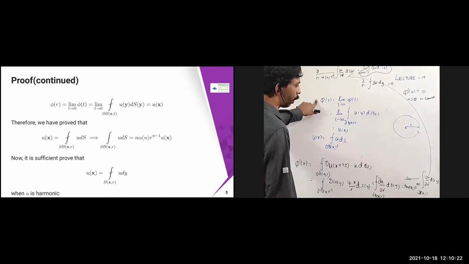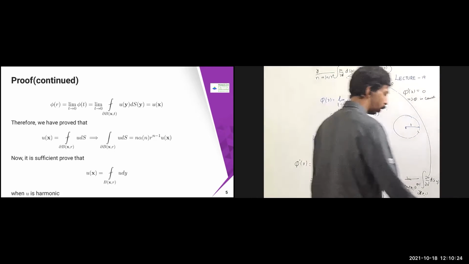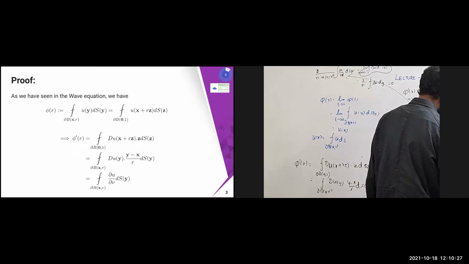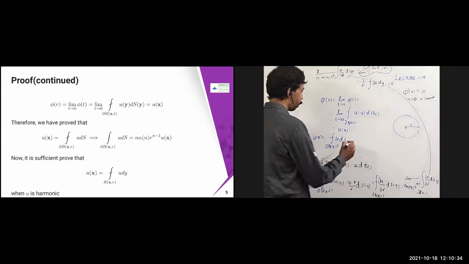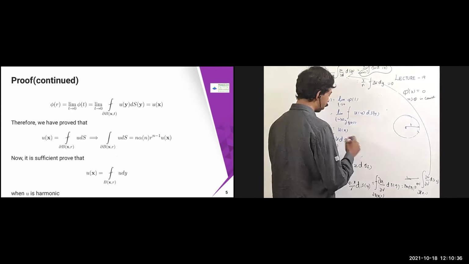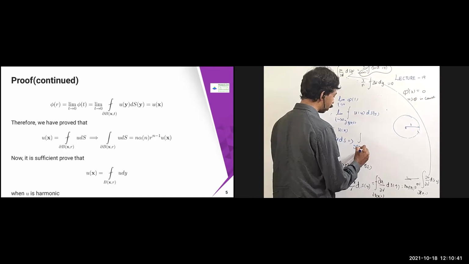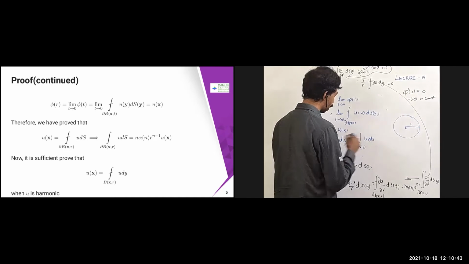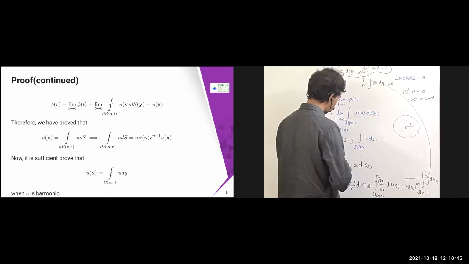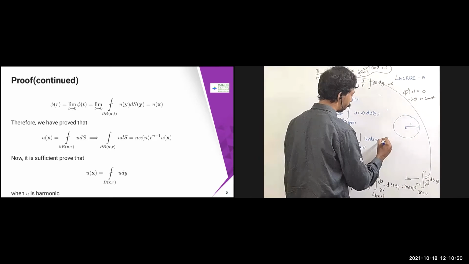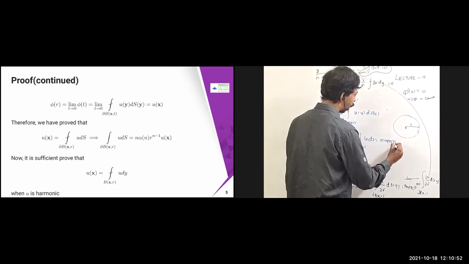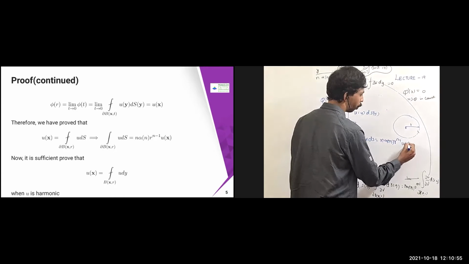Okay, because that is the phi of r definition, that's what we have: integral over dou b of x, r of u of y into d of x y. That's what I'm using here. So from this one, I can write the integral over dou b of x, r of u ds. I'm just applying the average integral formula here. 1 by n alpha n r power n minus 1 will come, so I'm going to multiply that here. Therefore, it is going to become n into alpha of n into r power n minus 1 into u of x.